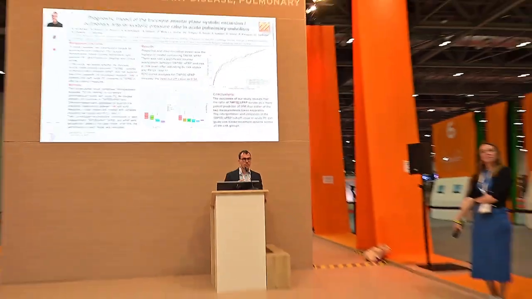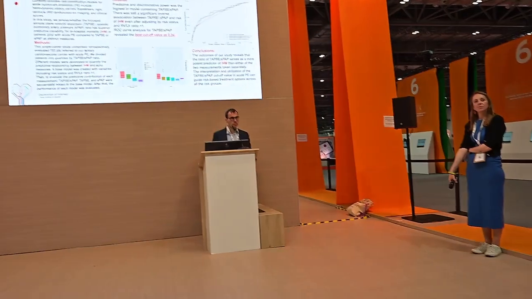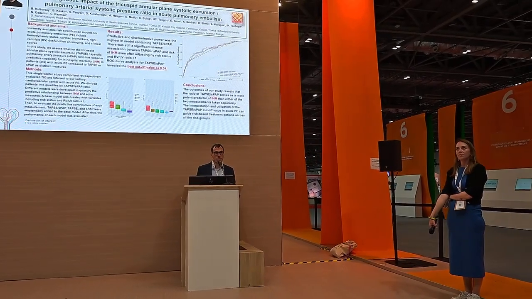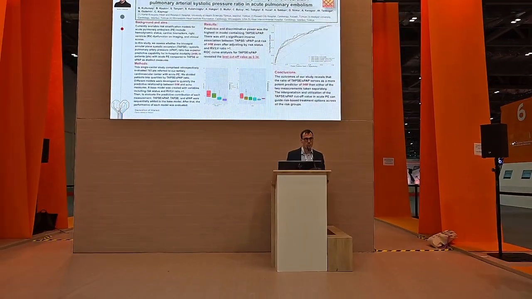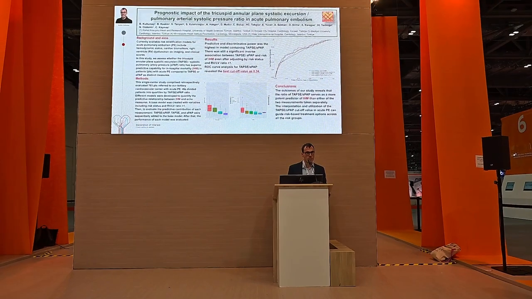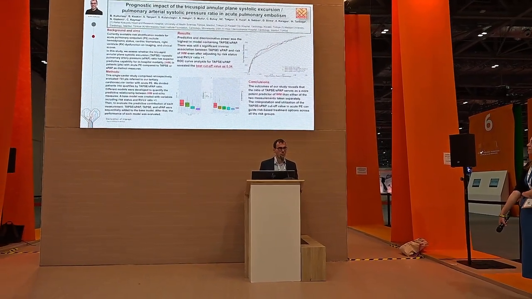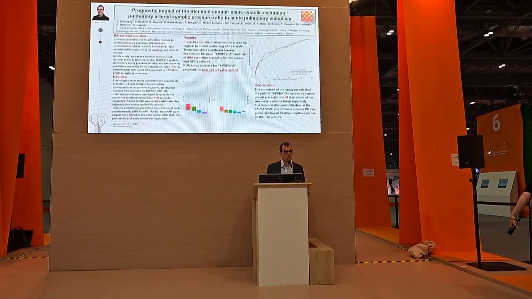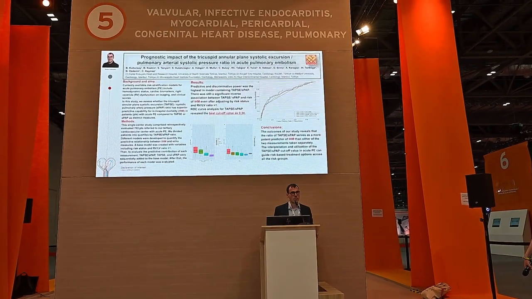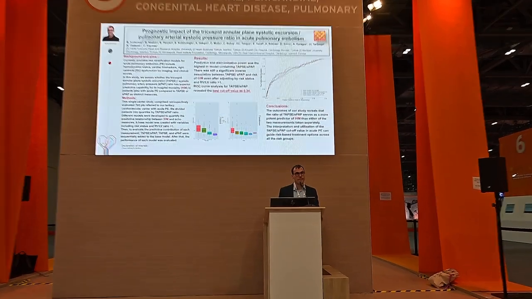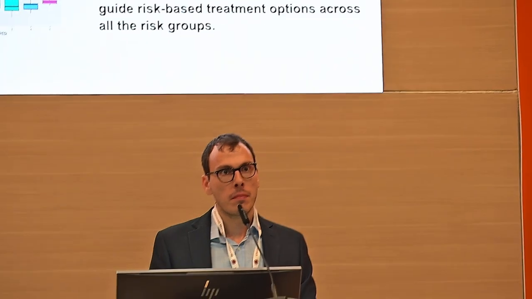It's a very clever observation also because it represents how the right ventricle copes with the increase of afterload. Do you think that there are some conditions where it's more useful? I mean, for example, a patient at intermediate risk, because we know what to do in low risk, we know what to do in high risk. Intermediate risk are still patients where there are some controversial issues. Do you think that these patients should work more?